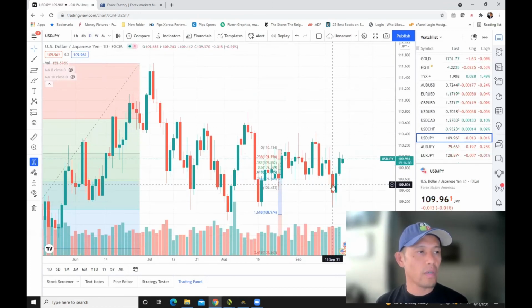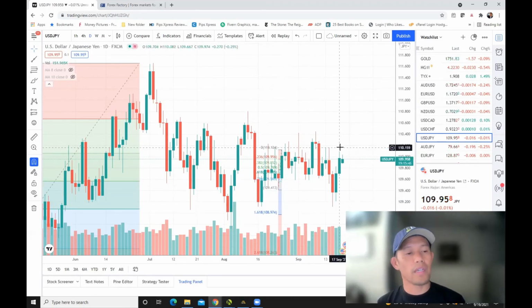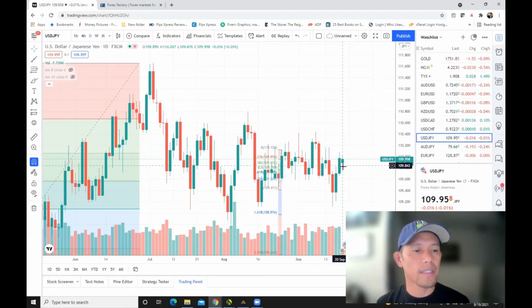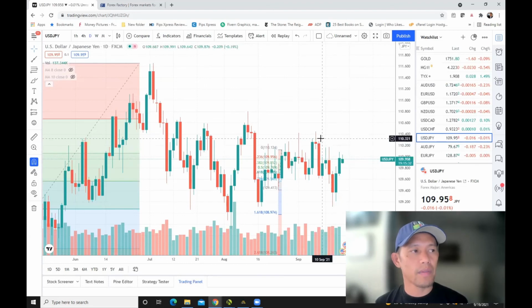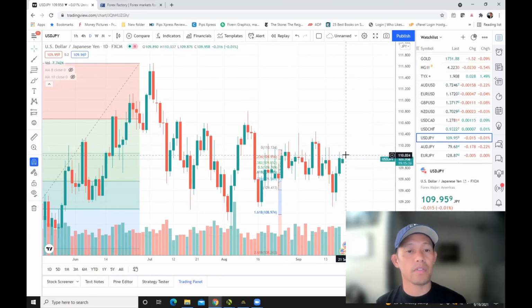So notice this low, 109.11, 109.41, 109.11. This one created a new lower low, so there's another opportunity here. It's really for selling when it reaches about that 110, 110.20, but be aware with this one because it might be a lower high. So from there could be another opportunity for shorting. All right, so that's my report for the weekly market update.